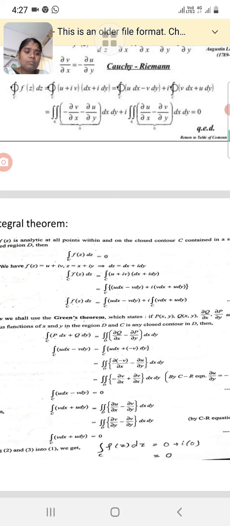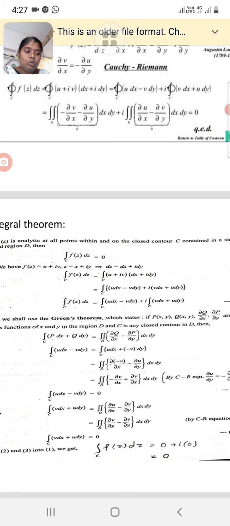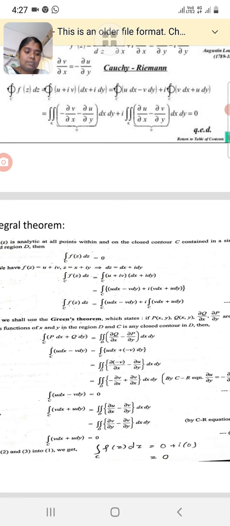By the theorem, we know that dou u by dou y is equal to minus dou v by dou x. Using that, the terms cancel and the value is equal to 0.